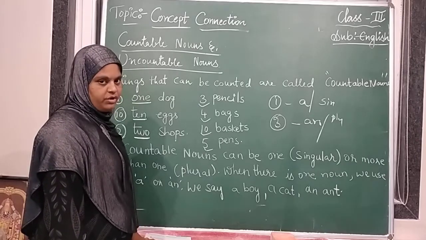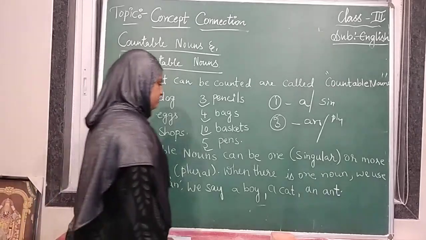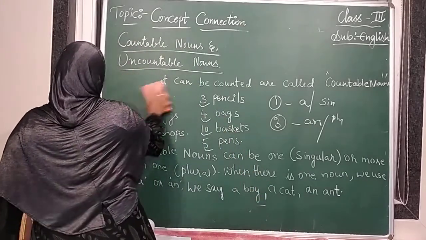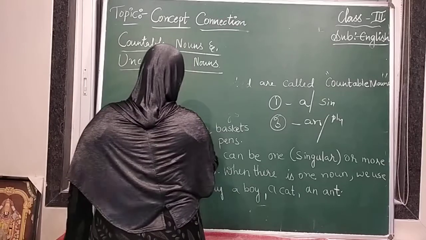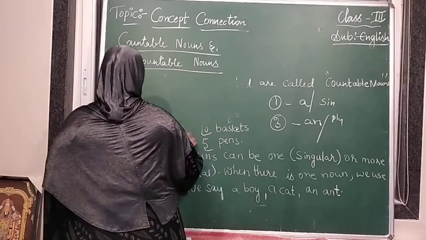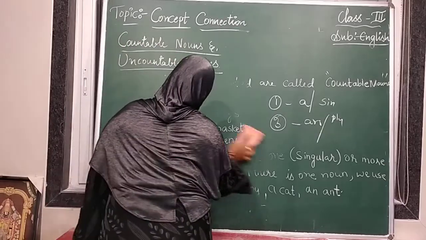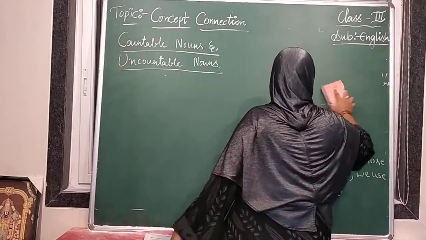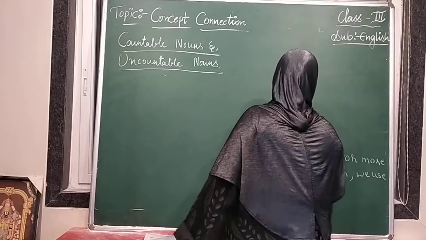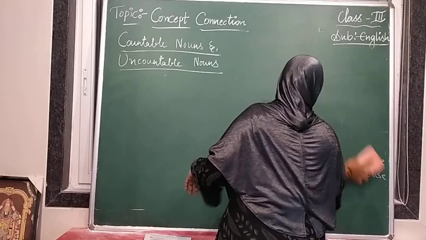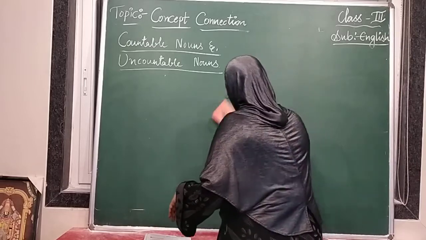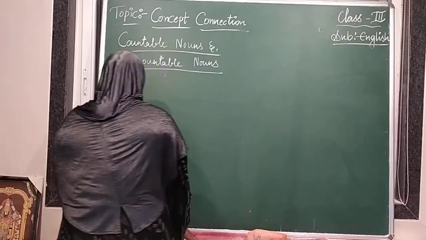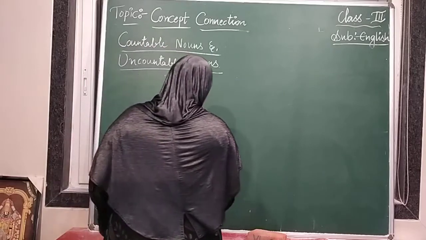Okay. Now we are going to learn about uncountable nouns. Counted nouns are called countable, and those which are not counted are called uncountable nouns.